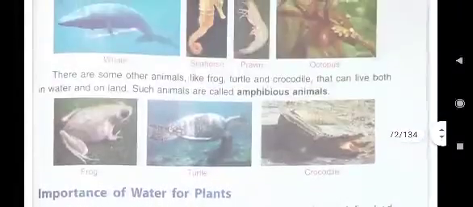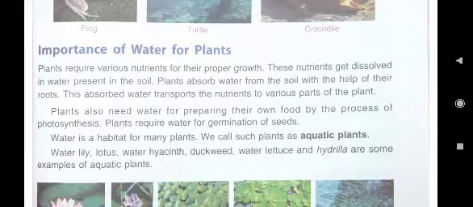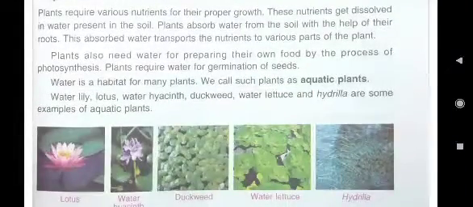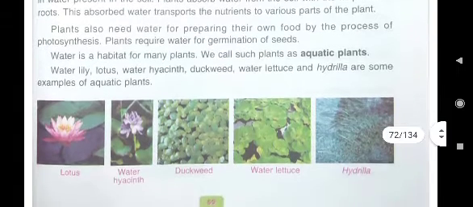In 4 points you will write the following ways water is important for plants. First point you will write, plants need water for preparing their own food. Then the second point, plants require water for germination of seeds.